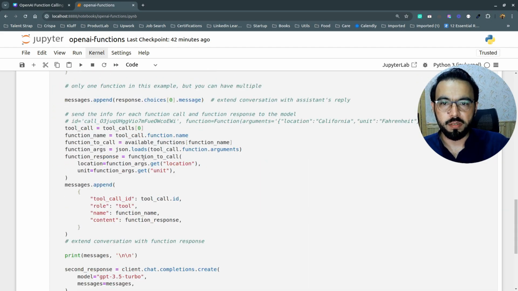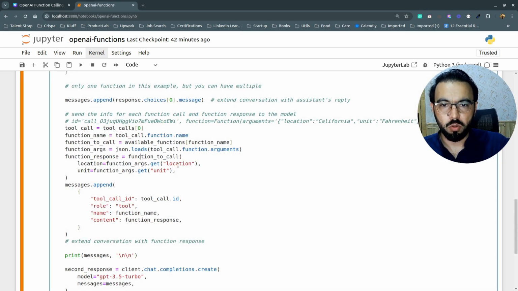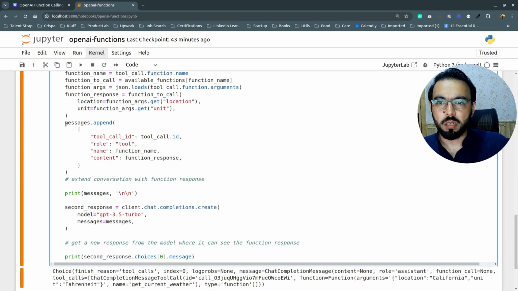So here we are doing the same. We are calling this function with the location and unit, and any response we are getting from that function, we are appending as a message, in the form of a dictionary, to this messages list which we are going to pass to the GPT model. To extend the conversation with the GPT model, we are setting the tool ID here. We are setting the role to tool. So the GPT model will explicitly know which function was called, this is the function name, and what the response of that function was, this will be the response.